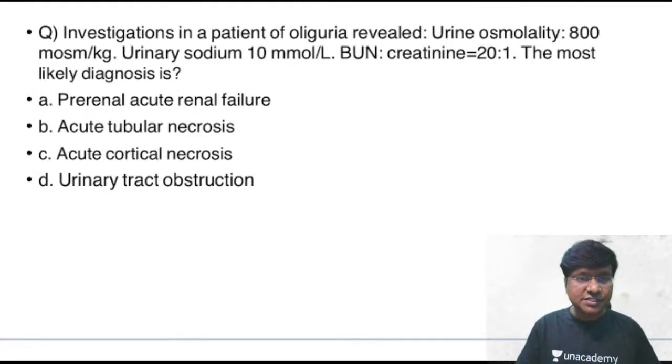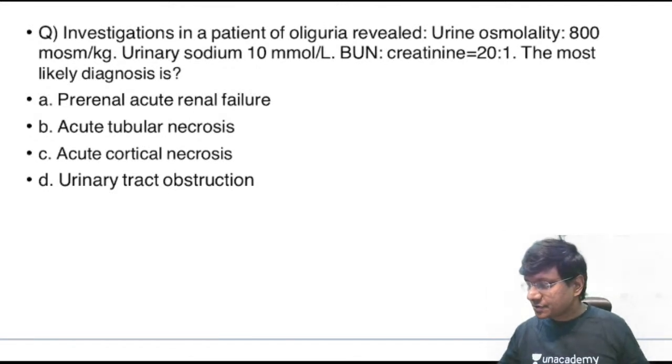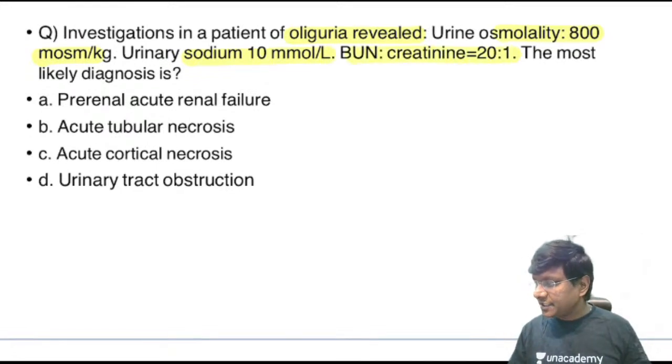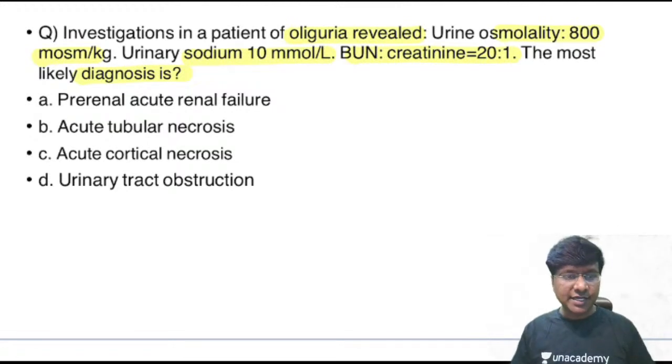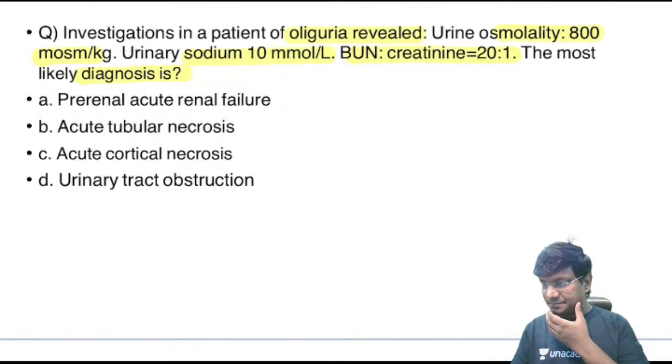So you see the first important question. Investigations in a patient of oliguria revealed urine osmolality of 800 milliosmoles per kg, urine sodium of 10 millimoles per liter, blood urea nitrogen to creatinine ratio 20:1. So what do you think is the most likely diagnosis in this patient? Pre-renal acute renal failure, acute tubular necrosis, acute cortical necrosis, urinary tract infection. Right. Yes, anyone want to make a quick attempt of this question?